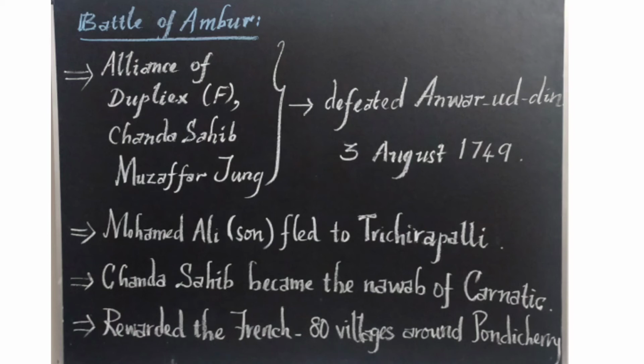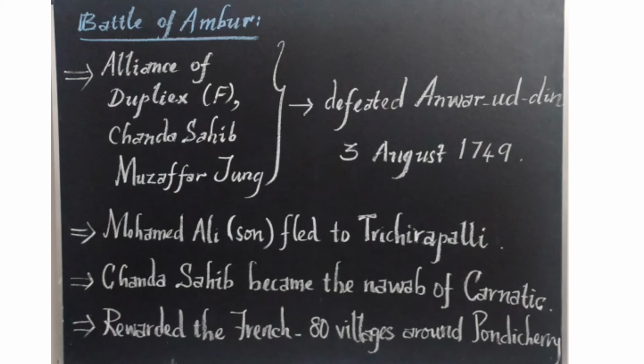Dupleix was the French governor. He was supporting Chanda Sahib and Muzaffar Jung. Dupleix, Chanda Sahib and Muzaffar Jung formed a grand alliance. Alliance means unity. And they defeated and killed Anwaruddin Khan, the Nawab of Carnatic, by the great alliance of Chanda Sahib, Muzaffar Jung and Dupleix, the French governor.